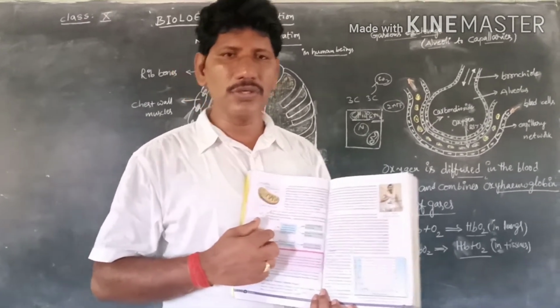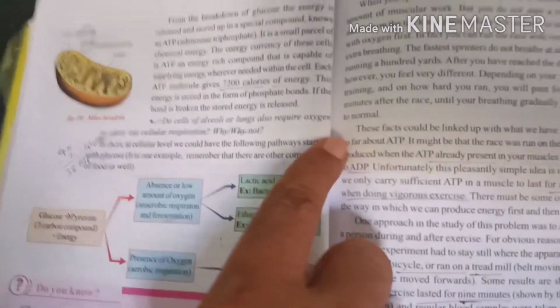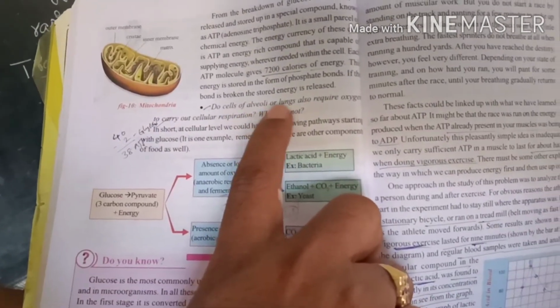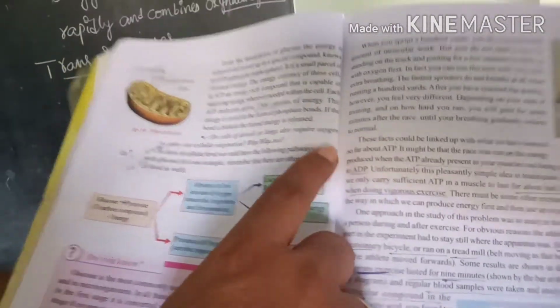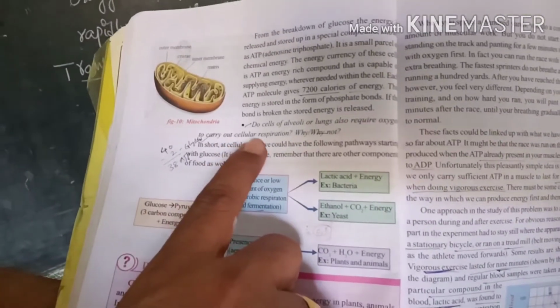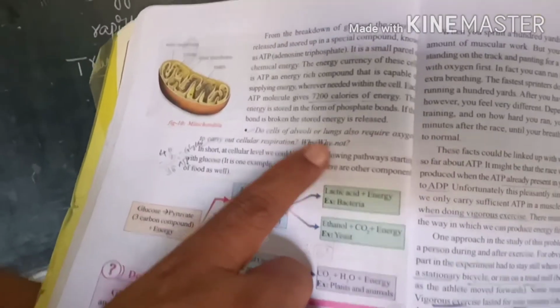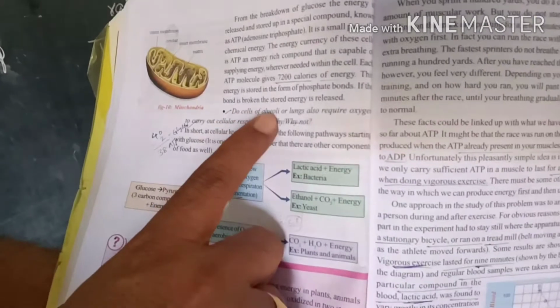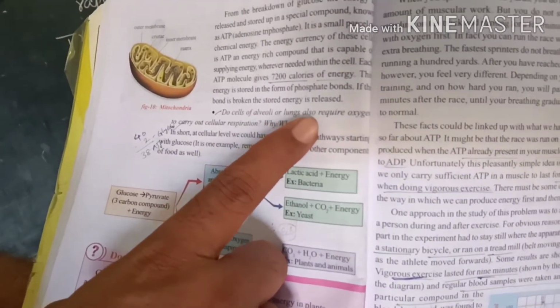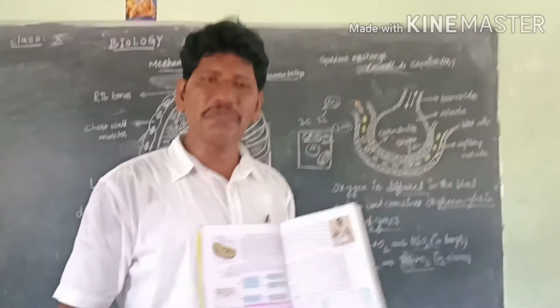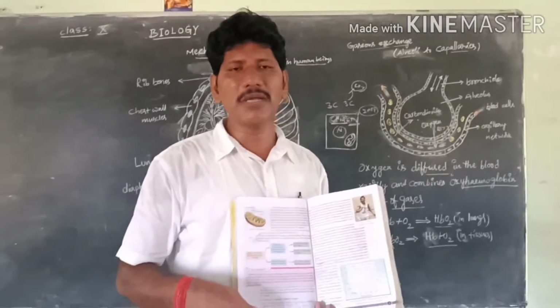Next, we can go to answer this question: do cells of the alveoli or lungs also require oxygen to carry out cellular respiration? Why not? Certainly all the cells of all living organisms require oxygen, because of the oxidation of food materials to produce energy for metabolic activities.